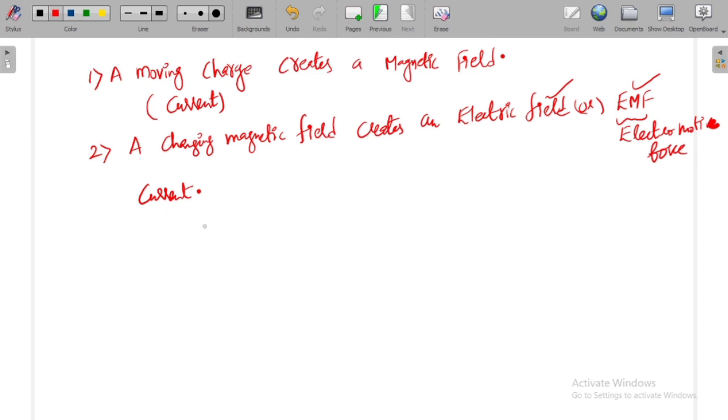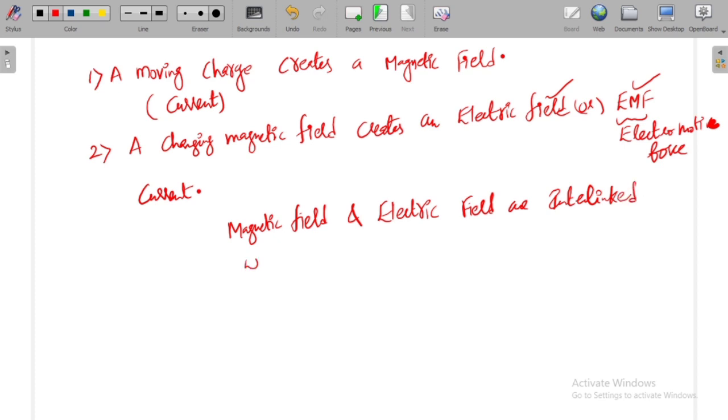With these two conclusions proved by the scientists, we can say that the magnetic field and the electric field are interlinked with each other when these fields change with respect to time.